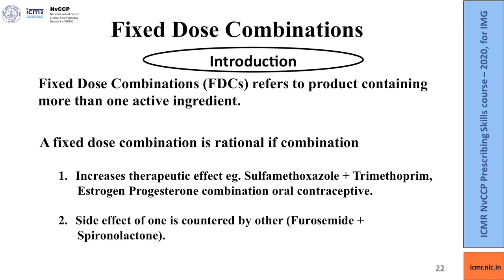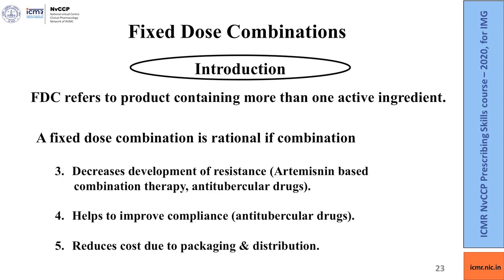Second, it is rational if the side effect of one is countered by the other, as in the case of furosemide and spironolactone.